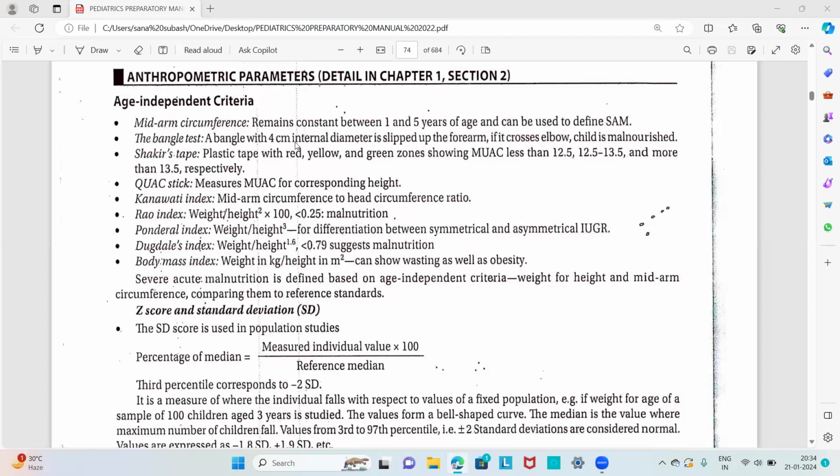So these are the age independent criteria used for the diagnosis of severe acute malnutrition. Among these, the mid upper arm circumference and the Bangle test are the most important.